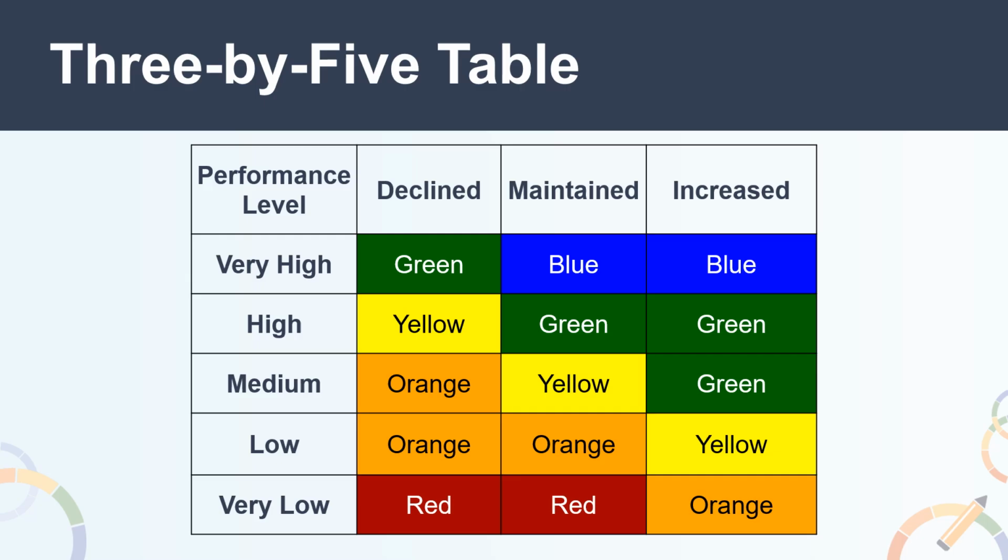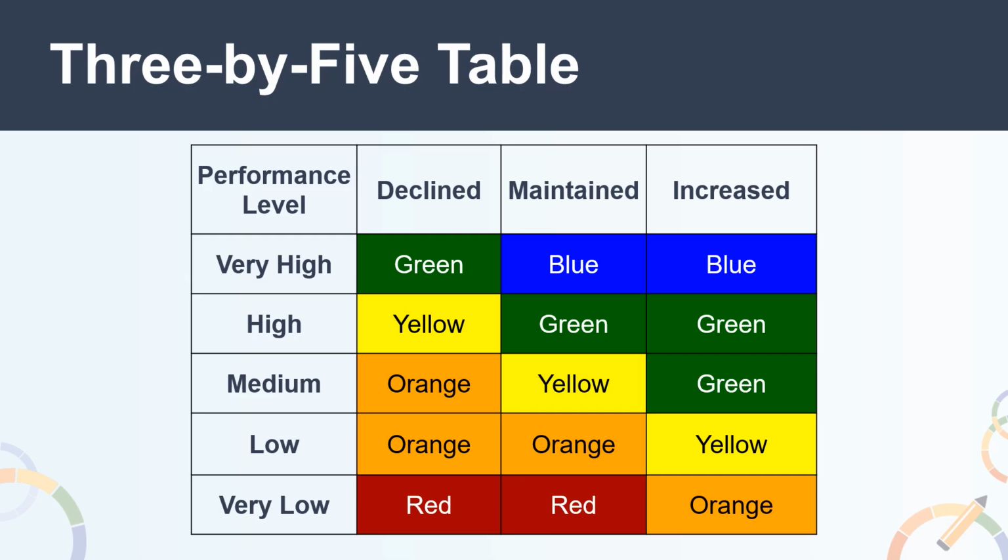So what happens when the count of students are small? To limit large swings in the change data that can be triggered by just a few students, the State Board of Education approved the application of a 3x5 color table when the student population size is less than 150. As you can see from this 3x5 table, the two most outer change columns, increase significantly and decline significantly, seen in the traditional 5x5 have been removed, leaving only declined, maintained, and increased. However, the same 5 status levels that we saw earlier in the 5x5 table are still utilized, and they are very high, high, medium, low, and very low.